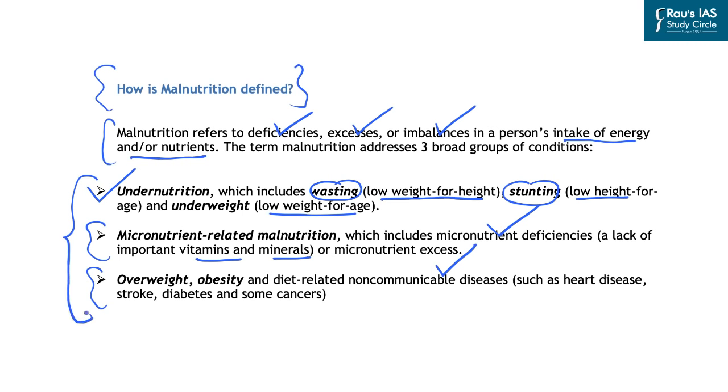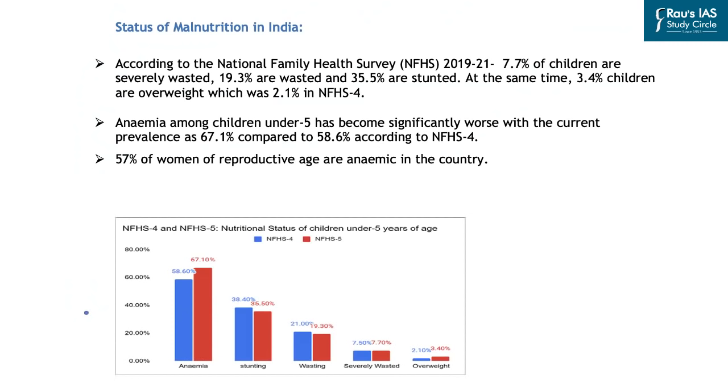This brings us to what exactly is the status of malnutrition in India. To understand this, the government of India carries out the National Family Health Survey. According to the NFHS 2019 to 21, 7.7% of children are severely wasted, while 19.3% are wasted and 35.5% are stunted. At the same time, 3.4% of children are overweight, and this figure was only 2.1% in NFHS 4. That is, as compared to the last NFHS survey, the situation has deteriorated in India.